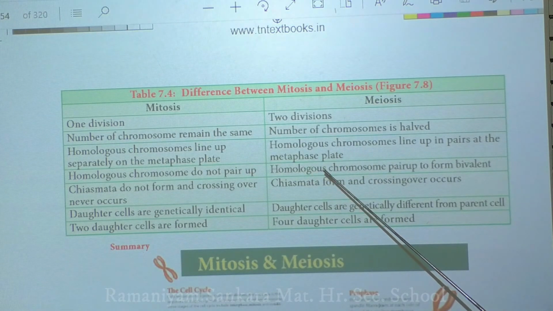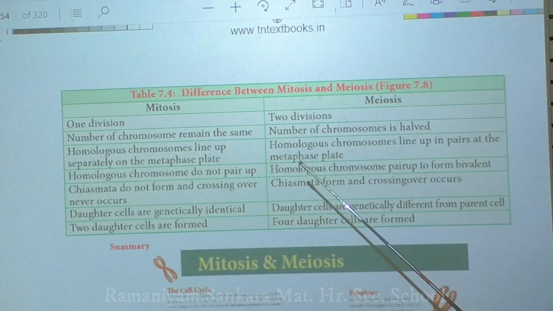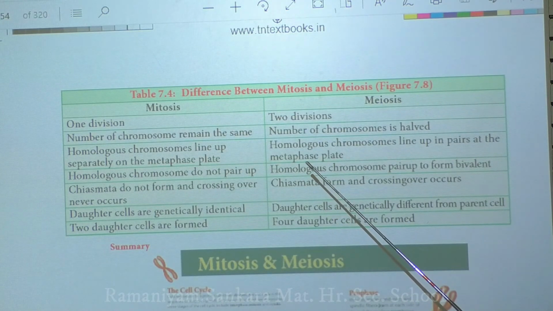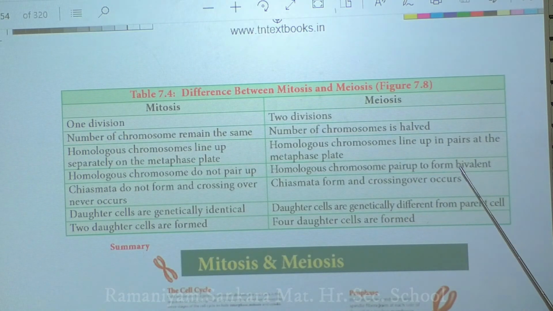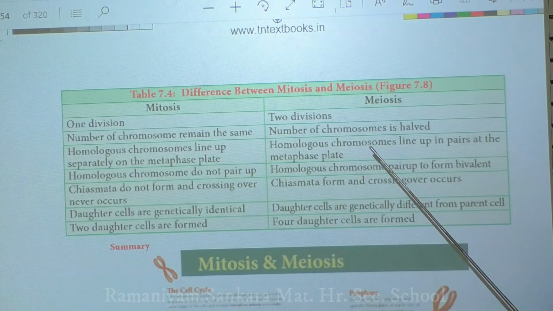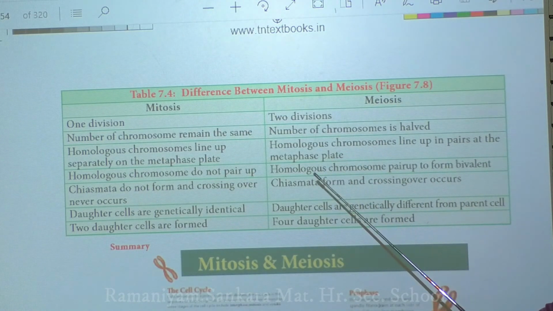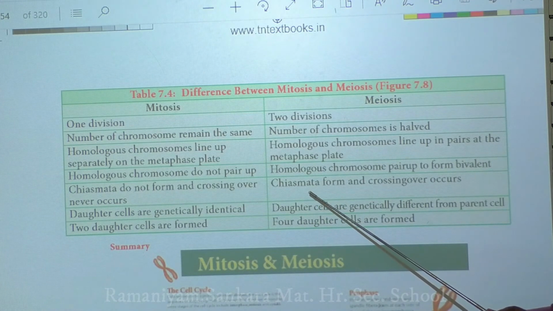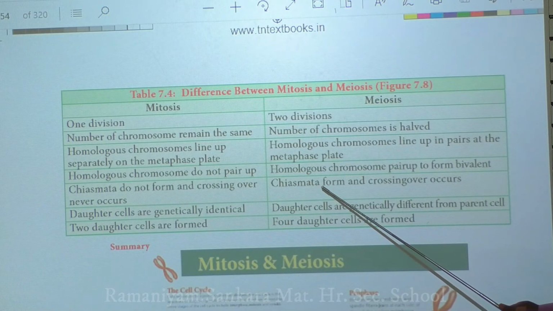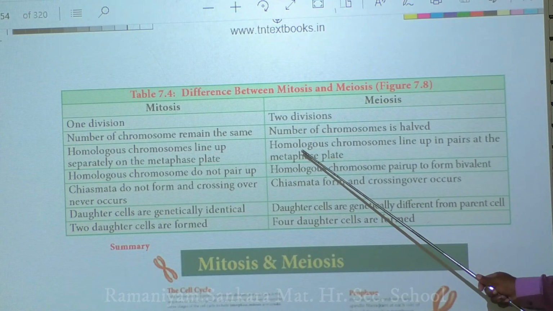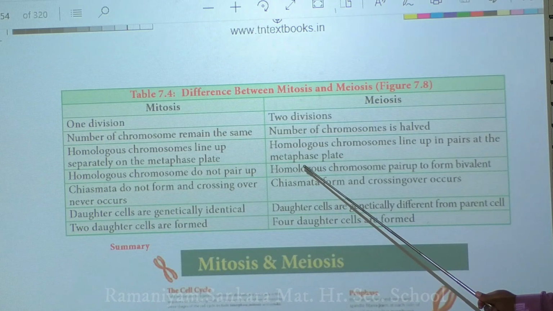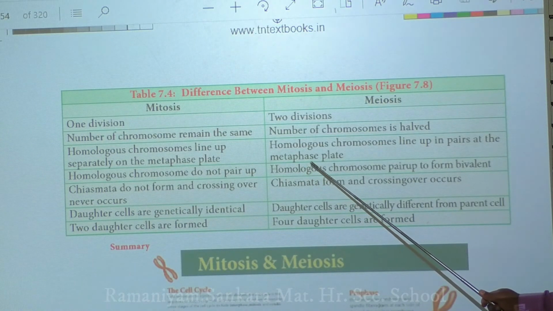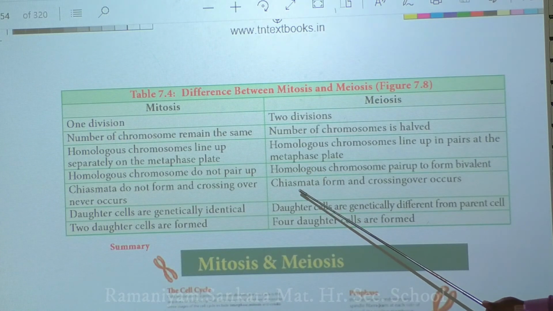As a result, recombination nodules form, crossing over takes place, and finally it results in a structure called a bivalent or tetrad. The bivalent or tetrad is formed because of the pairing of the homologous chromosomes, and finally a structure called chiasmata is formed.